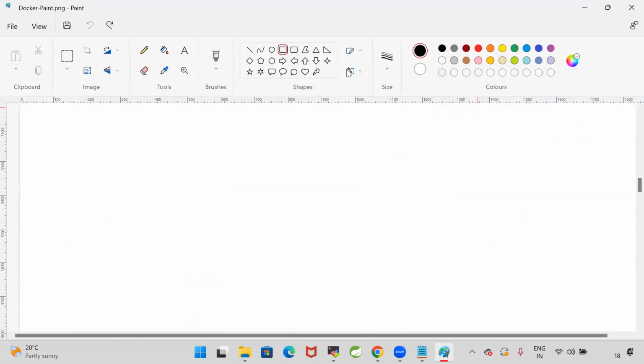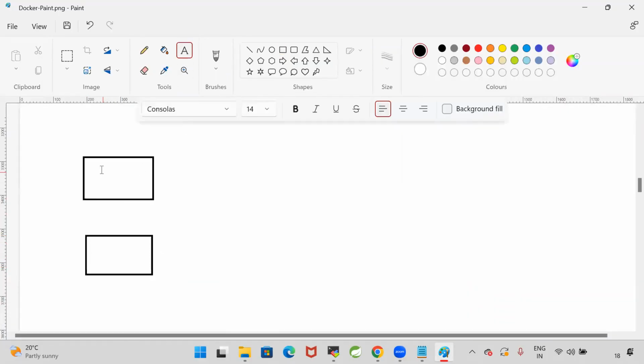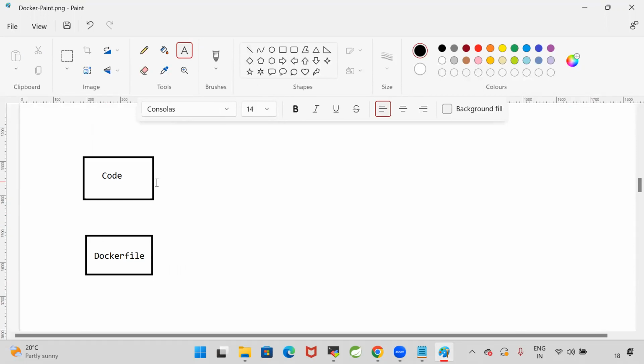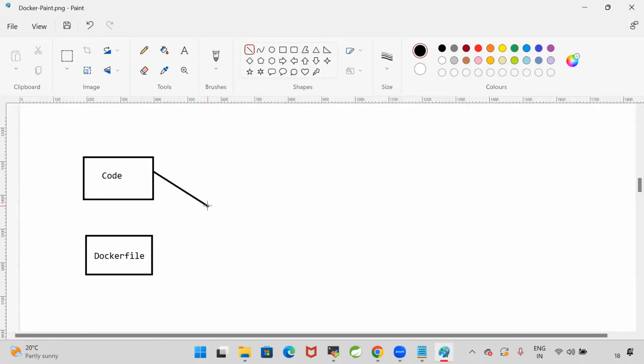My project is available in GitHub. Now this is my code and this is my Docker file. Using the code and the Docker file, I want to build a Docker image. I want to take this code and this Docker file, and with them I want to build a Docker image.